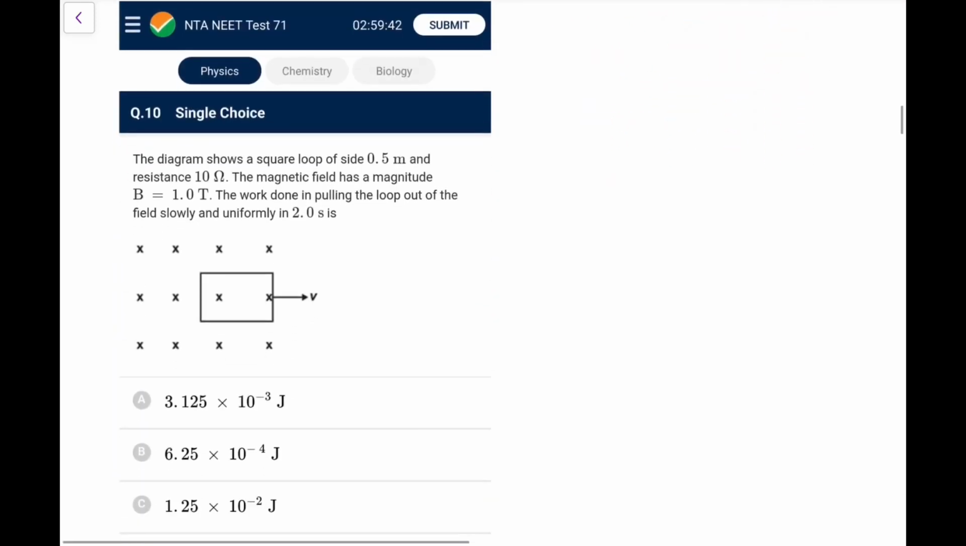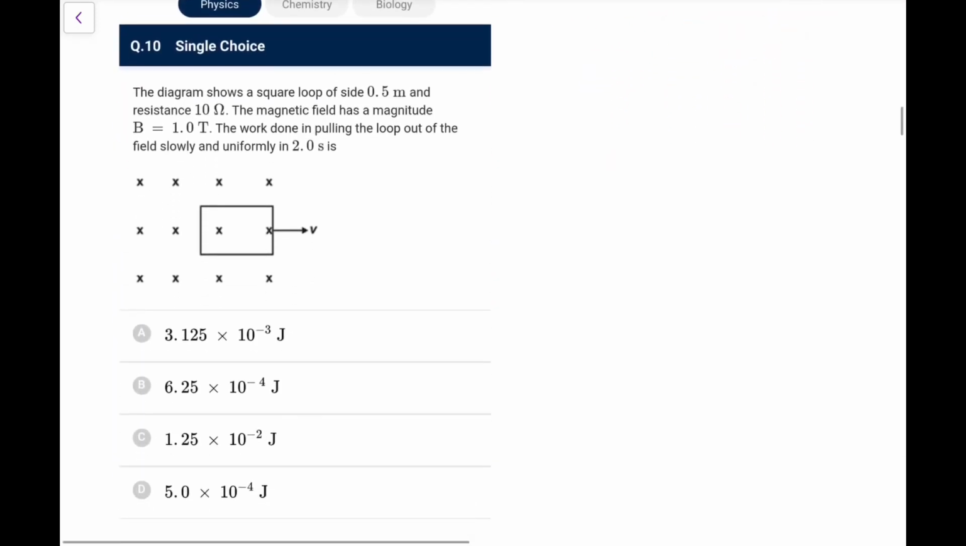Next one. The diagram shows a square loop of side half a meter and resistance 10 ohm. The magnetic field has a magnitude. The work done in pulling the loop out of the field slowly and uniformly in 2 seconds will be. So if it is pulled out in 2 seconds, what will be the velocity? You move half a meter in 2 seconds, so velocity is 0.25 meter per second for sure.